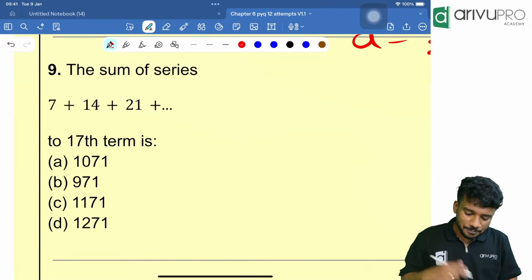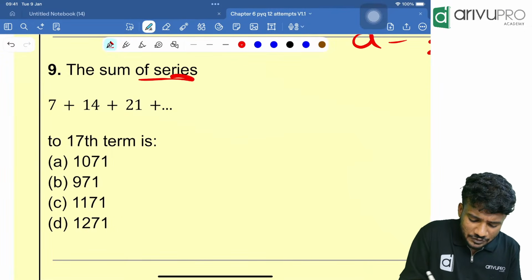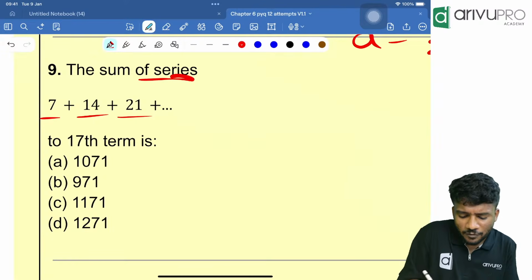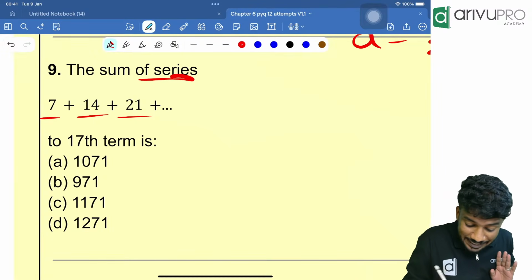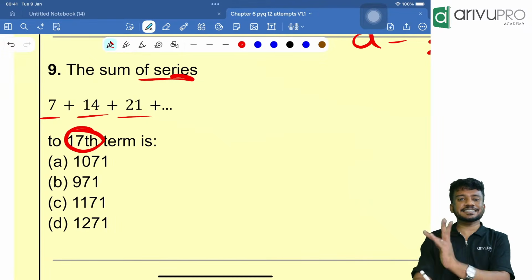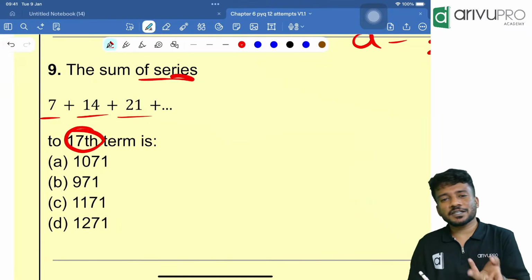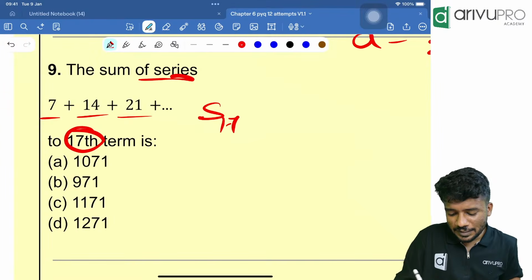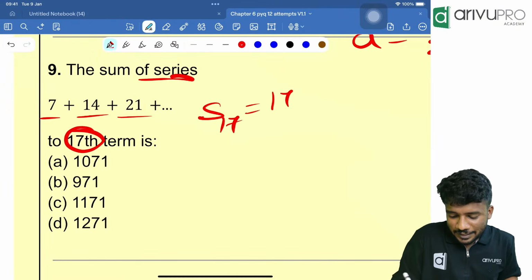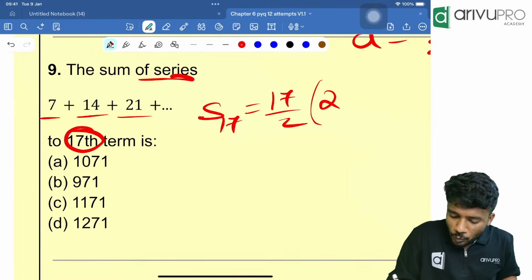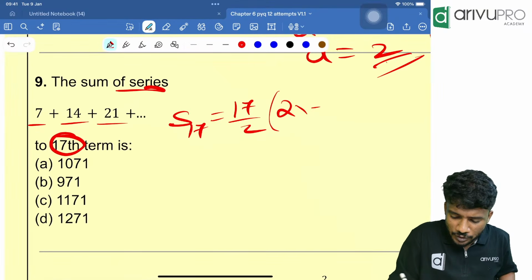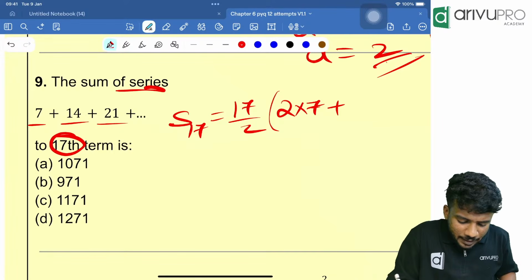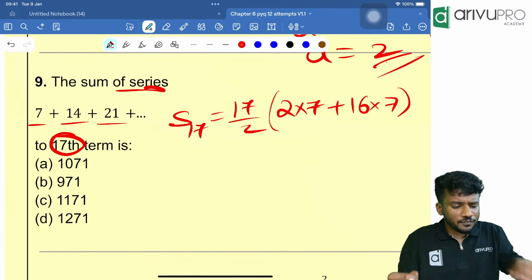Yes. Next question. The sum of the series 7, 14, 21, and so on, till the 17th term is the question. So we need to find S17. People, if it is not given otherwise, what formula will we use? S17 is equal to 17 by 2 into 2A plus, it is AP only, right? 2A plus 2 into 7 plus n minus 1, that is 16 into 7. Use this formula, you can find the answer.